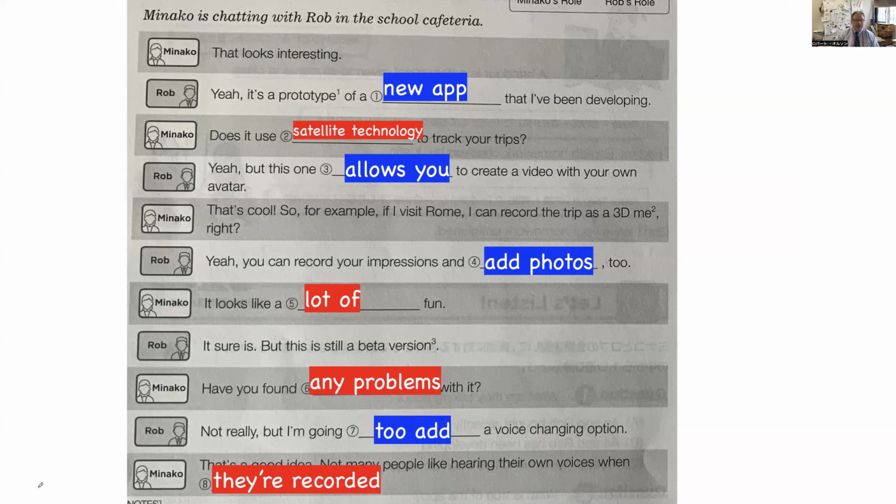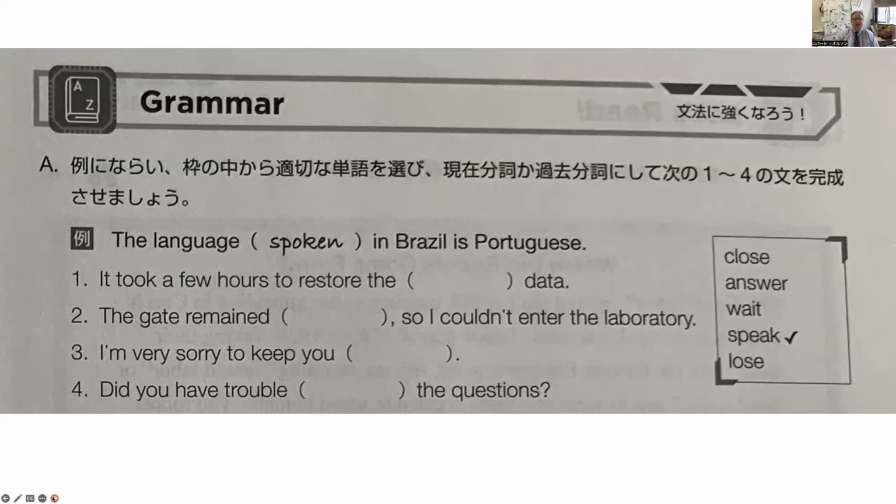Okay, good. Now, next thing we have to do is the grammar. You have to put these words, close, answer, wait, speak, and lose, into the correct spots. And sometimes you have to change the verbs from present tense to past tense. For example, the language in Brazil is Portuguese. Now, speak is the correct answer, but you have to change it to spoken.